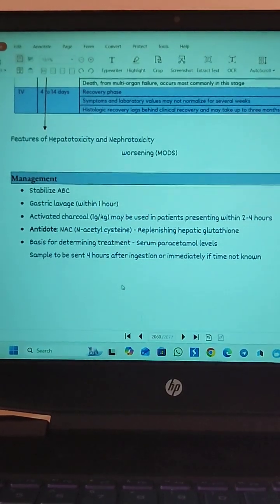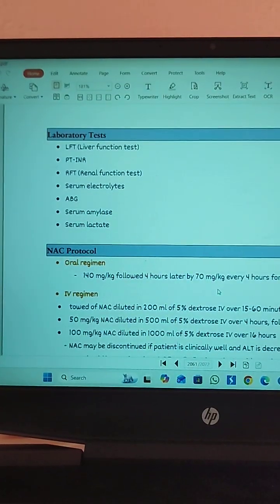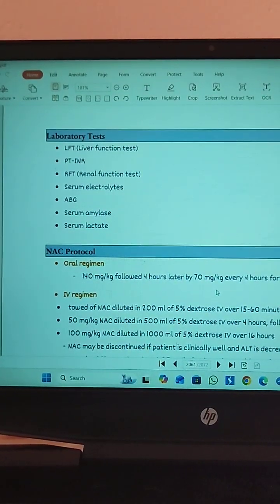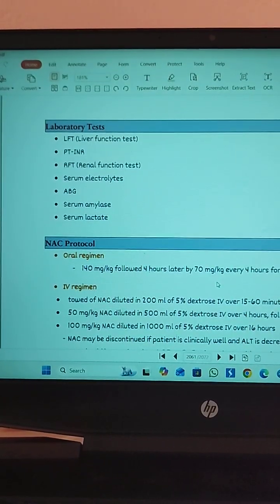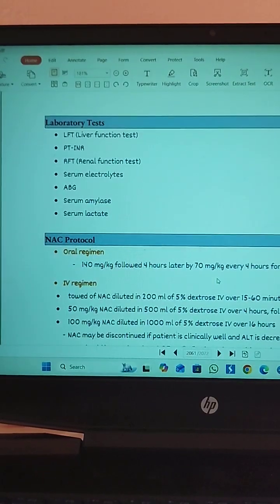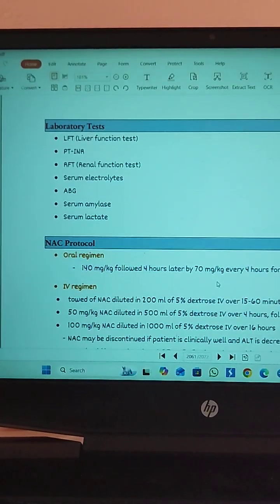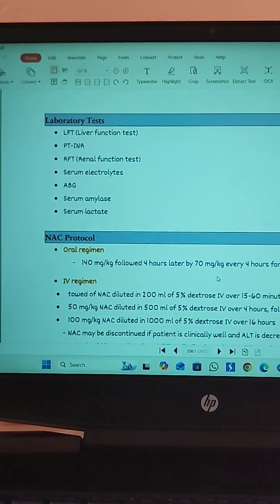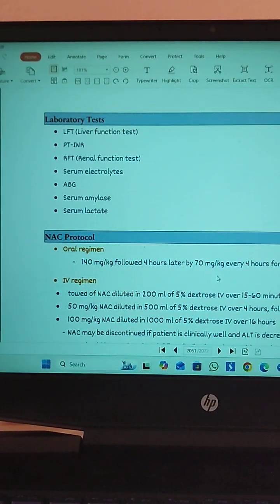So when a patient comes with paracetamol poisoning, you should manage it as an emergency condition, and along with that you should do investigations like liver function test, LFT, and also look for PT-INR, and renal function, RFT, and also look for serum electrolytes, ABG, serum amylase, and serum lactate level. These are the main investigations you should do in this case: LFT, PT-INR, RFT, serum electrolytes, ABG, serum amylase, and serum lactate.